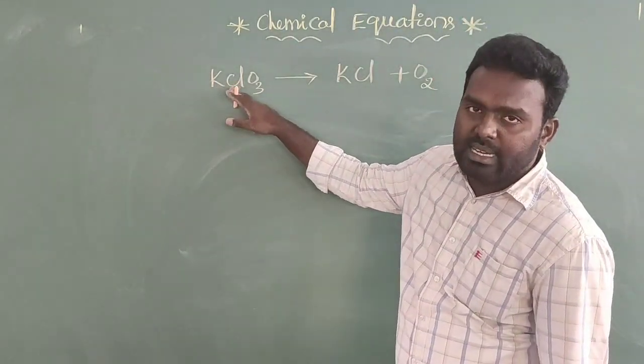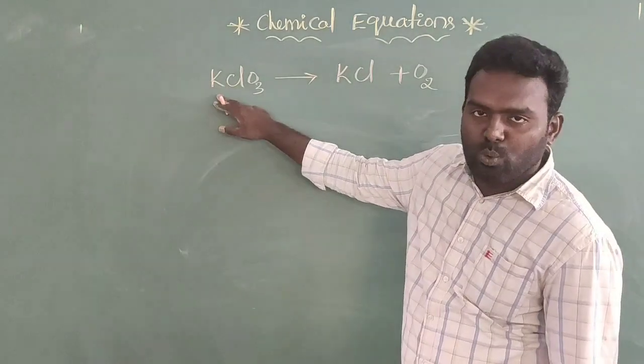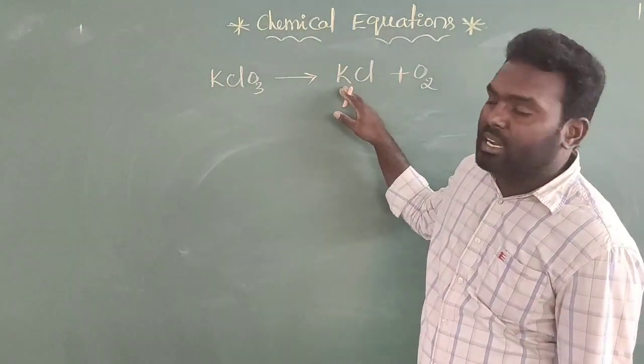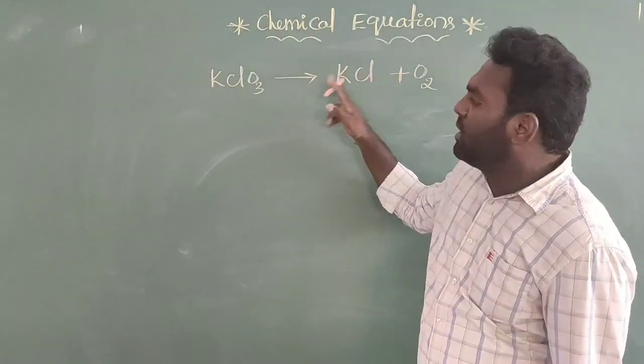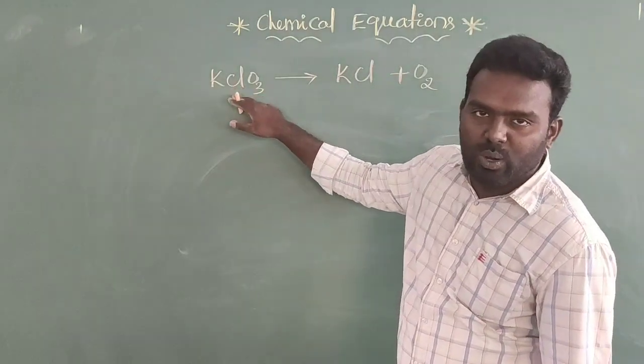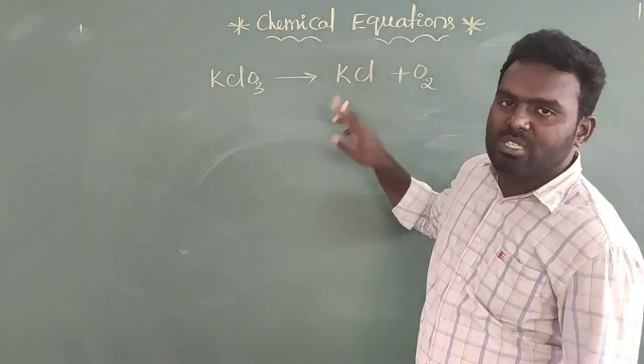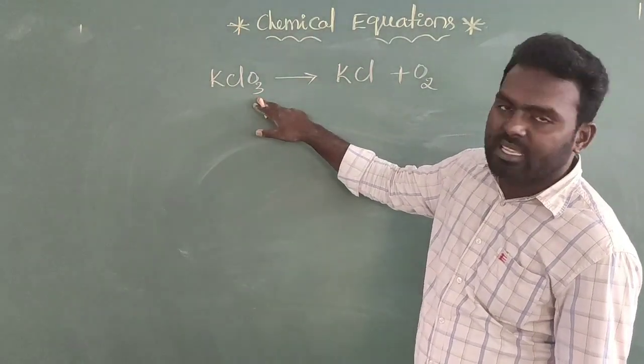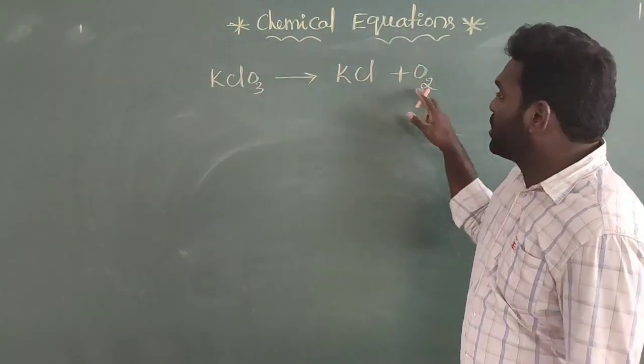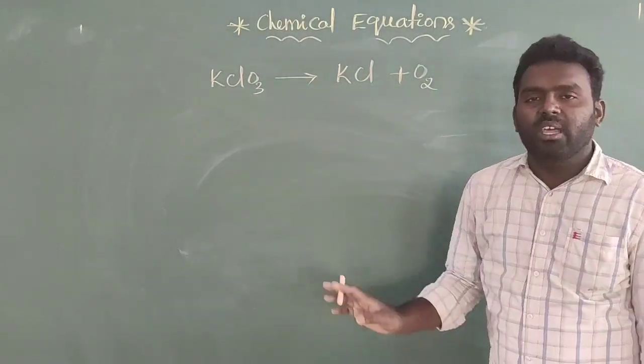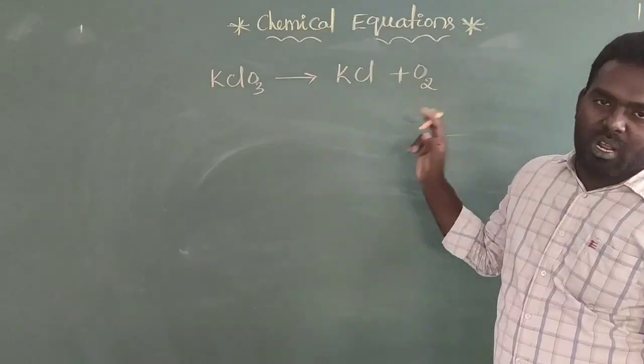Here this is called the reactant side. How many potassiums are there? 1. And this is the product side. How many potassiums are there? 1. Here how many chlorine atoms are there? 1. And here how many chlorine atoms? 1. And how many oxygen atoms are there on the reactant side? 3. And on the product side, only 2. So therefore, it is better to balance the number of oxygen atoms.